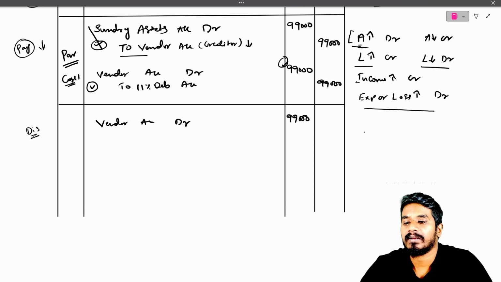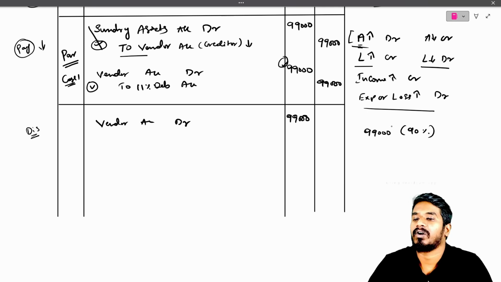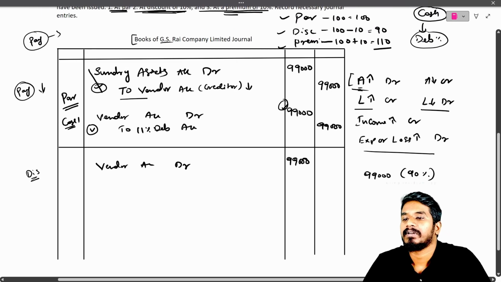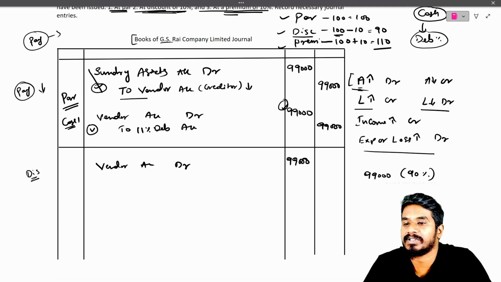Whatever we are paying at a discount, this 99,000 is only 90%. I've already explained it. Discount means we are not giving debentures at 100 rupees, we are giving debentures at 90 rupees, which means this is 90%.